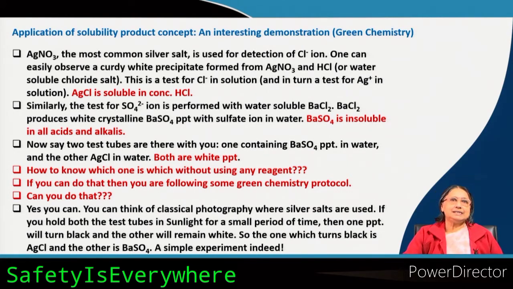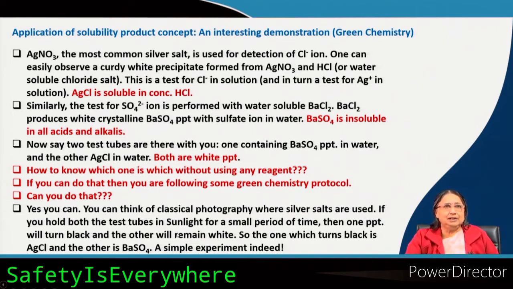Can you do that? Yes, you can. You can think of classical photography. Now everybody is using the digital camera, so we are almost forgetting the classical photography where silver salts are used. If you hold both the test tubes in sunlight, in classical photography also we do the same thing. We expose the silver salt to light, and then it becomes colored black. Silver chloride will become black.